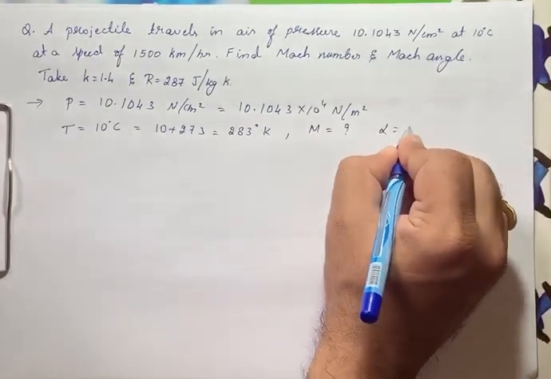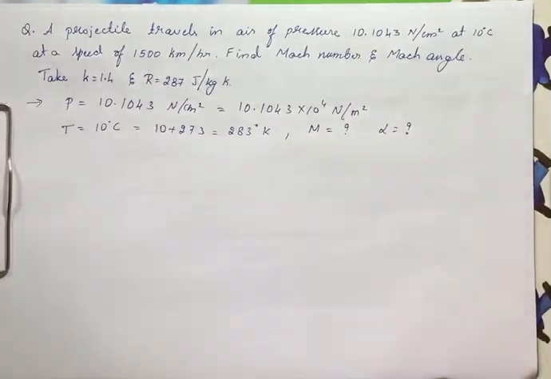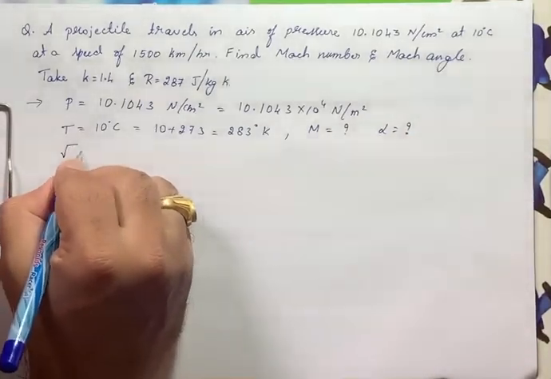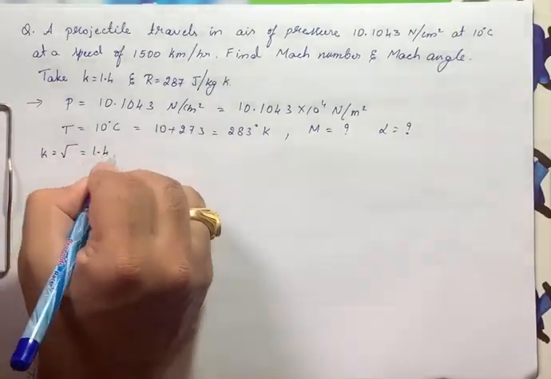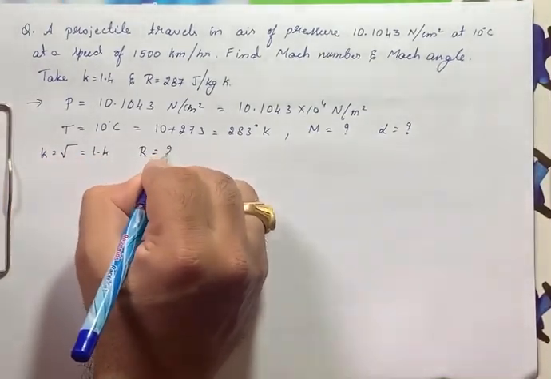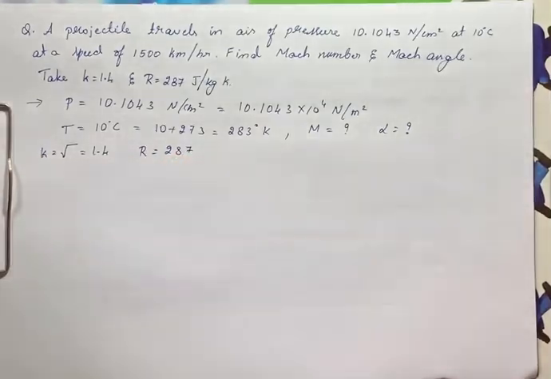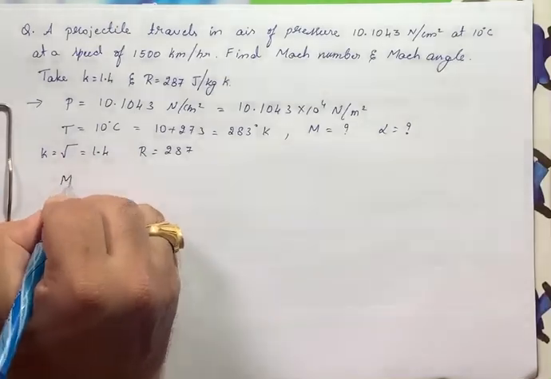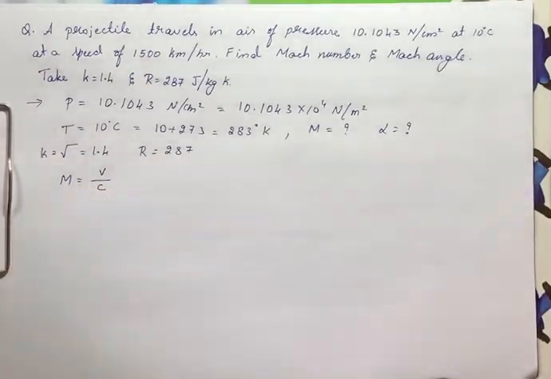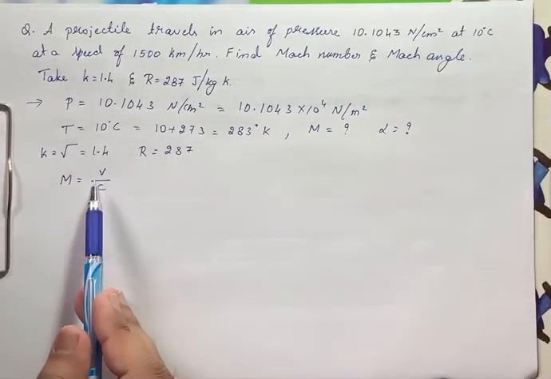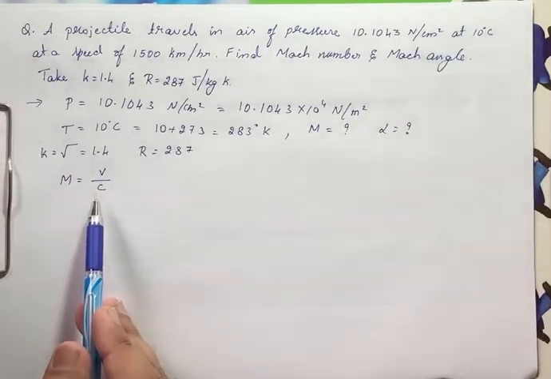And he has given take gamma, that is K equals 1.4, and R equals 287. This is the question. We know that Mach number M is equal to V divided by C. He has not given either the velocity of the projectile or the velocity of sound.